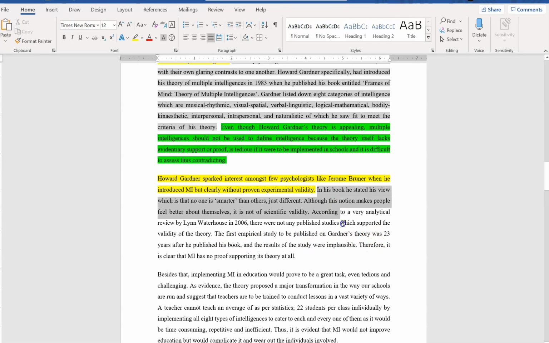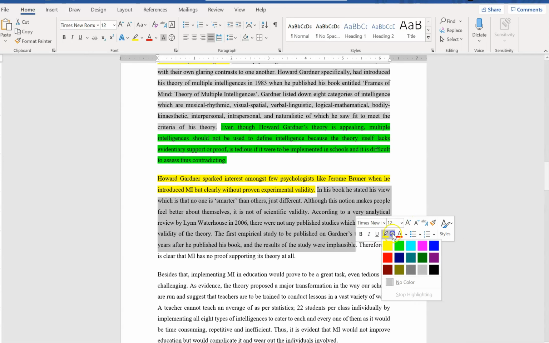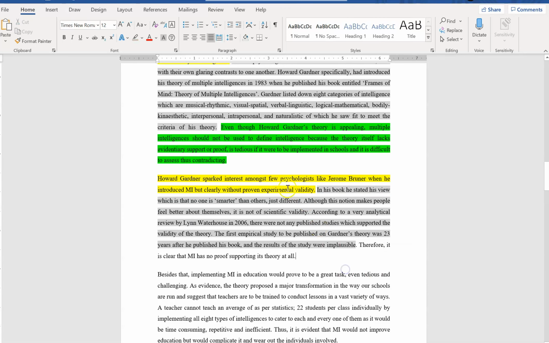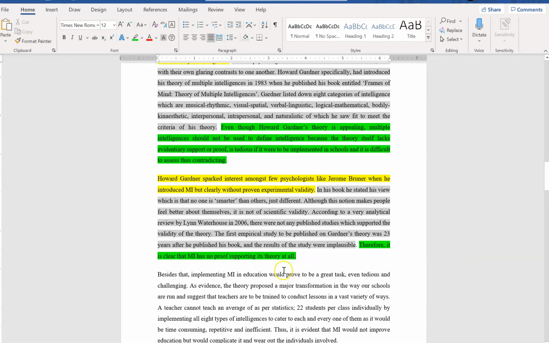Okay, all these are supporting sentences. These supporting sentences support the fact that it has no proven experimental validity. These are all evidence like research and explanations, and then we have a concluding sentence: therefore it is clear there is no proof supporting its theory at all. Can you see it reaffirms the main idea?